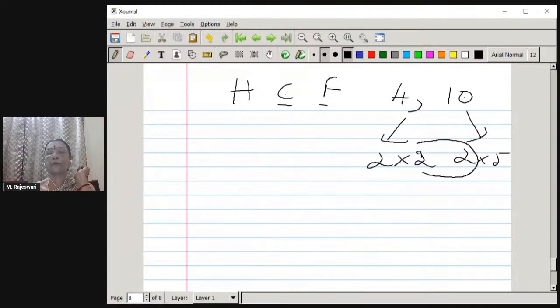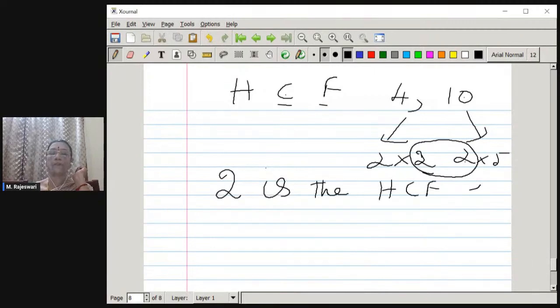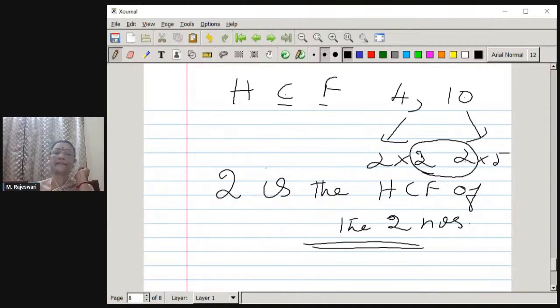If you consider both the numbers, there is 2 which is common for both the numbers, and it is the highest of all the common factors. So we call 2 the HCF of the two numbers 4 and 10. Okay. Are you understanding this?